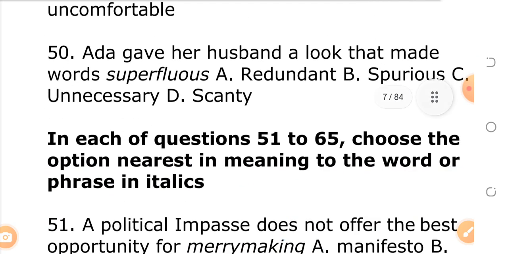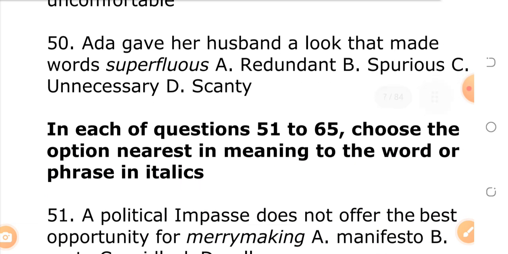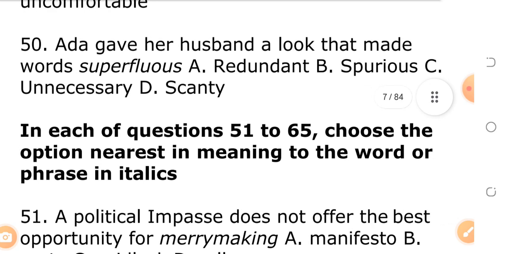50. Ada gave her husband a look that made words superfluous. What do you think could be the answer to question 50? Is it the opposite meaning of superfluous? Is it redundant? Is it spurious? Is it unnecessary?